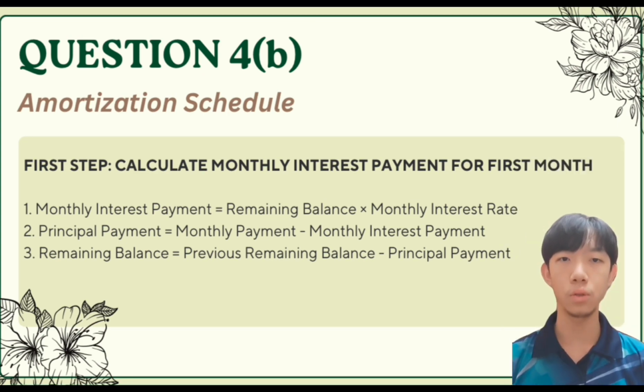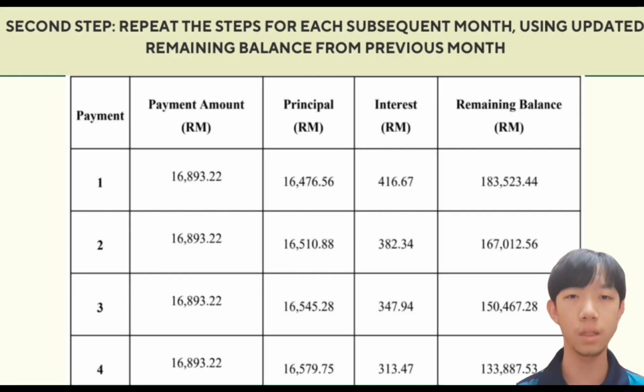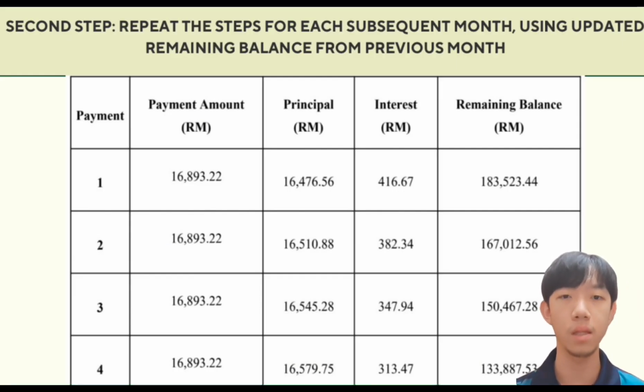The amortization schedule shows the breakdown of each payment into principal and interest components and the remaining loan balance after each payment. To fill in the amortizing schedule, we need to calculate the principal and interest components for each payment. Here's the step-by-step process. First step, calculate the monthly interest payment for the first month. Monthly interest payment equals remaining balance times monthly interest rate. Next, principal payment equals monthly payment minus monthly interest payment. Lastly, the remaining balance equals previous remaining balance minus principal payment. The second step is repeating the steps for each subsequent month using the updated remaining balance from the previous month.